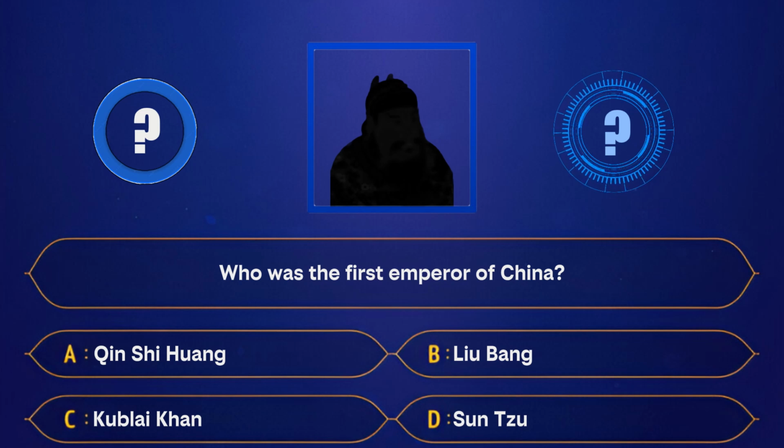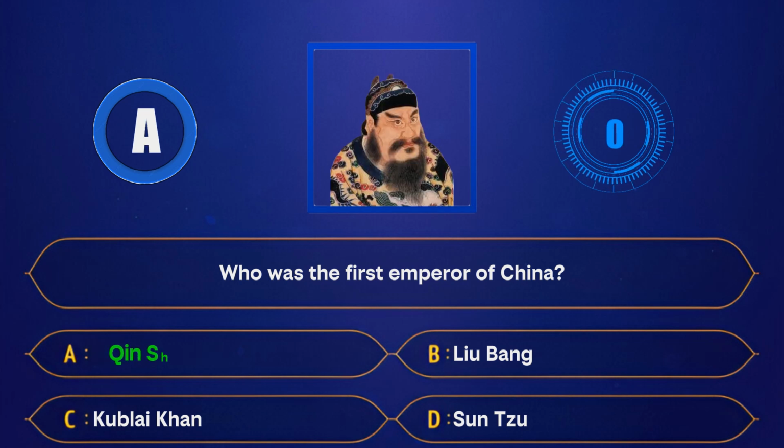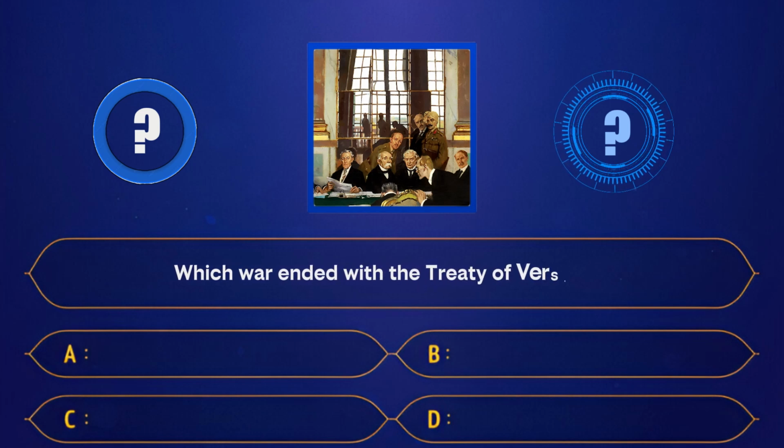B. Liu Bang. C. Kublai Khan. D. Sun Tzu. Correct answer, Qin Shi Huang. Which war ended with the Treaty of Versailles?